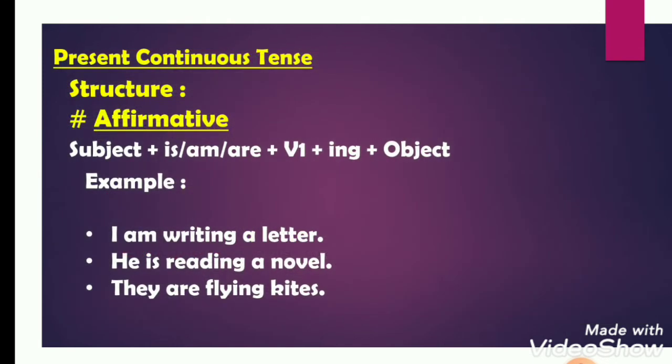Now we will learn about the rules of present continuous tense for affirmative or positive sentence, and the structure is subject plus is-am-are plus verb first form plus ing plus object. Example, I am writing a letter. He is reading a novel. They are flying kites.